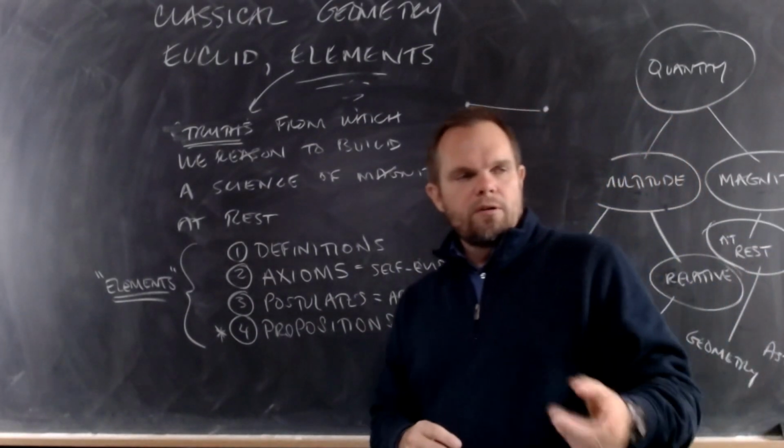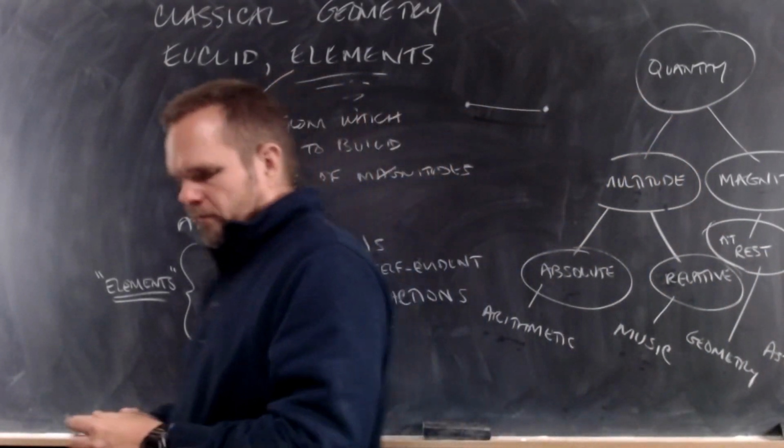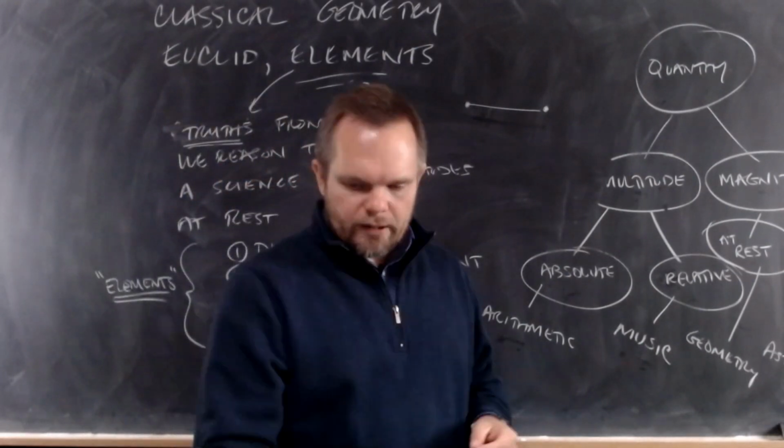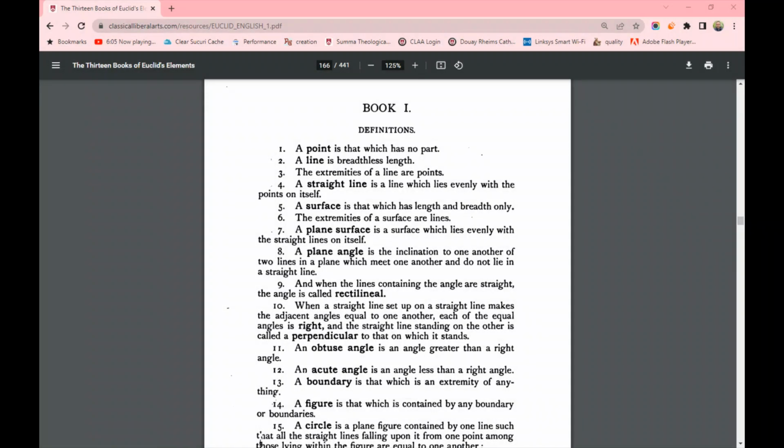So now we're going to look in our book. Look in your book, in our copy, this English translation of Euclid's Elements. We see Book 1. Follow me here on your computer if you have the book up. We see Book 1 definitions.